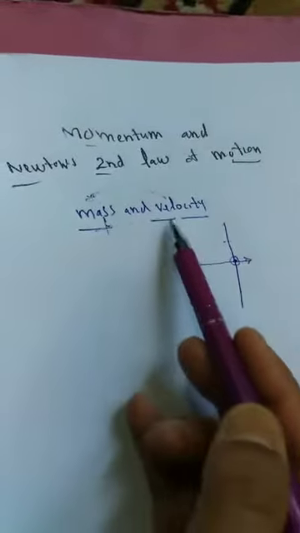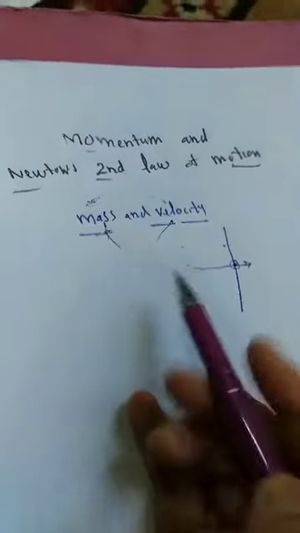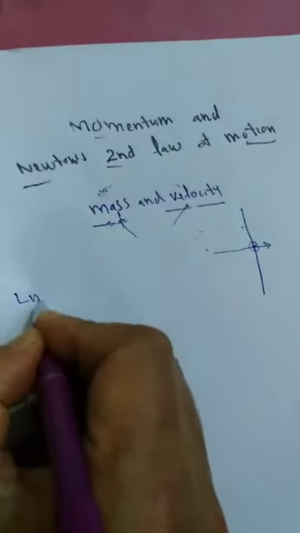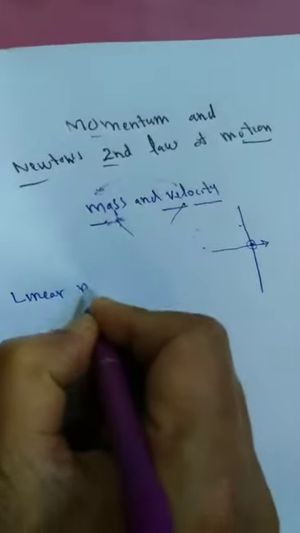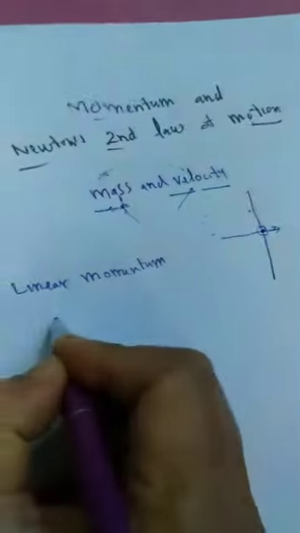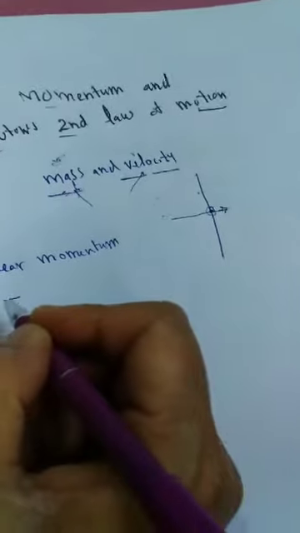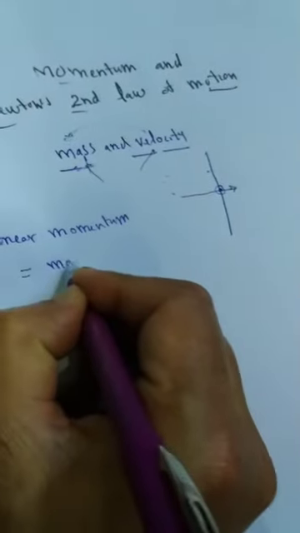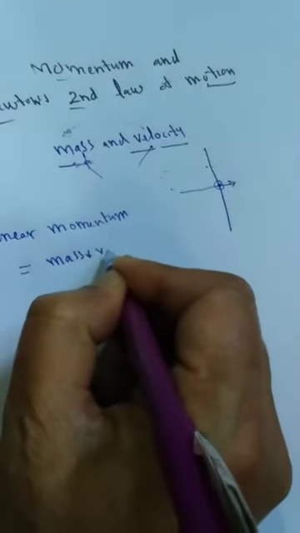That means he related the motion of a body with mass and velocity. The mass and velocity he related, he named it momentum, or simply called linear momentum. I hope you have got it. Linear momentum, if I define it, is the quantity of motion possessed by a body. It is equal to mass and velocity.